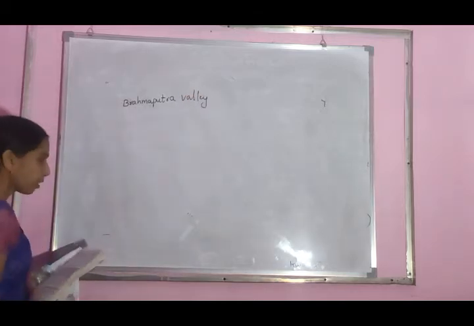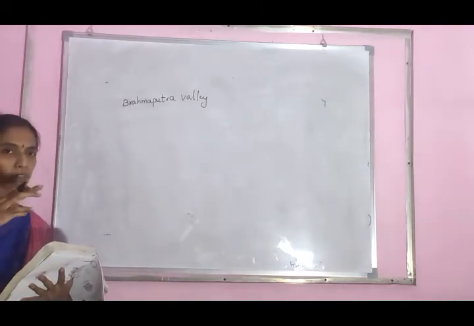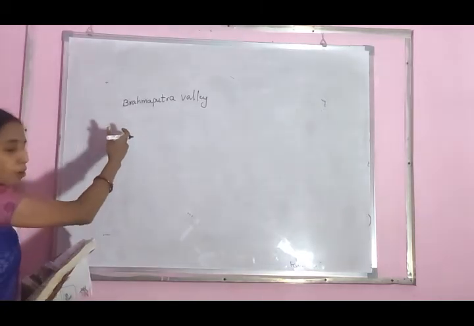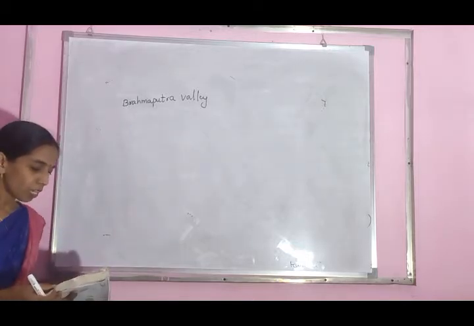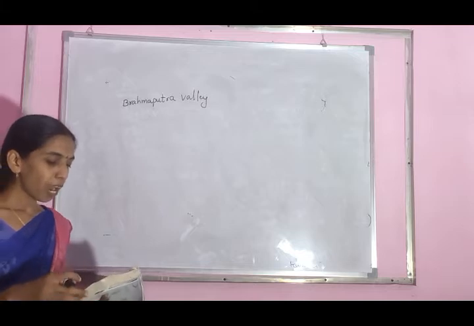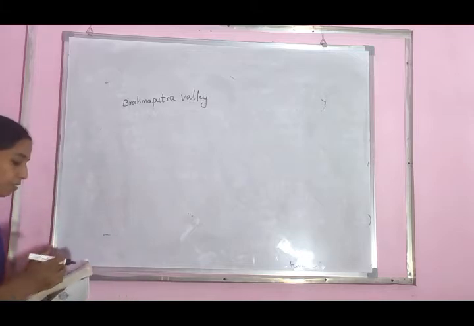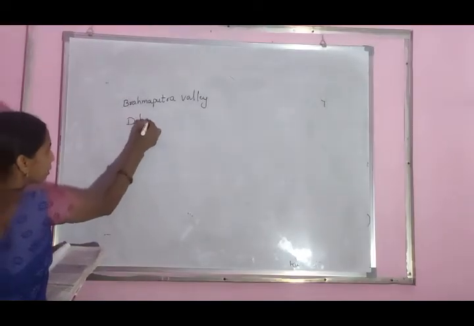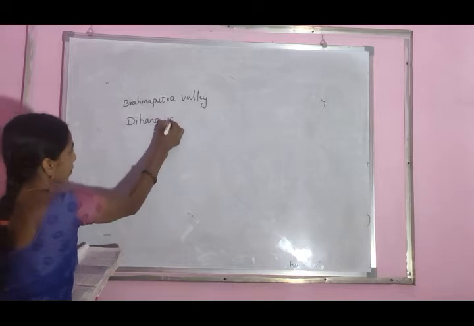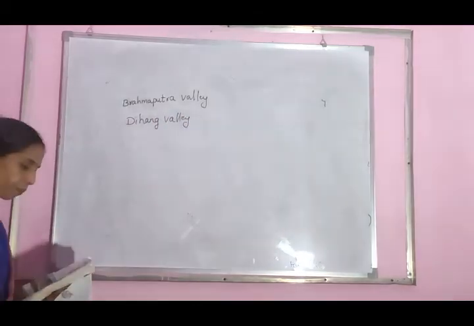Boundaries means country to country; the middle line is called the border. So these mountains also serve as one type of boundary. In Arunachal Pradesh, beyond the Dihang Valley, there is one valley called Dihang, located in Arunachal Pradesh.